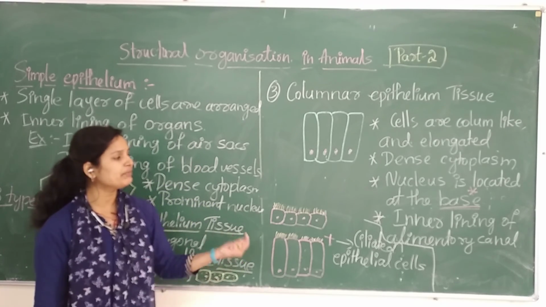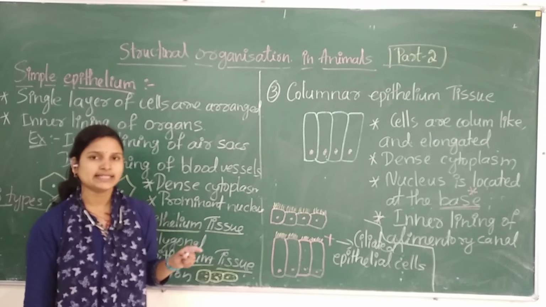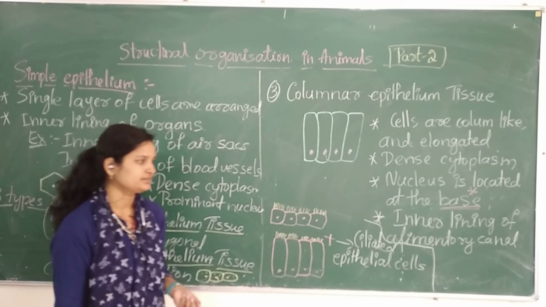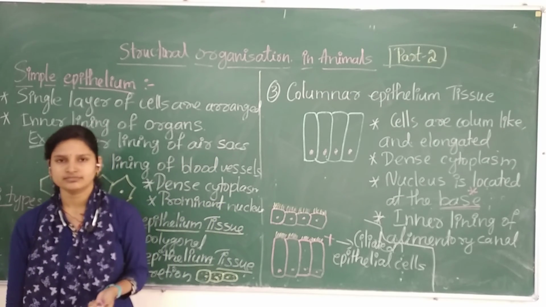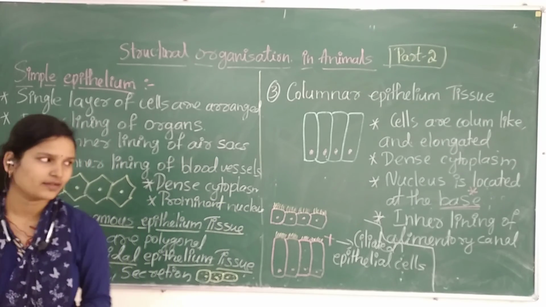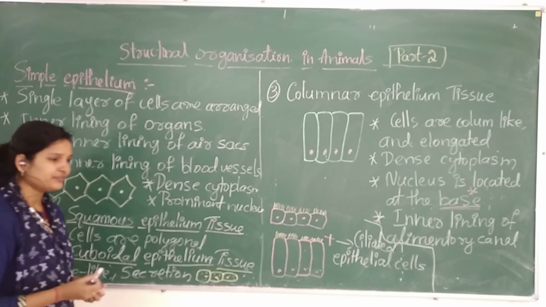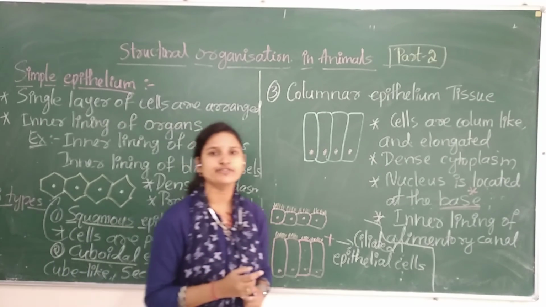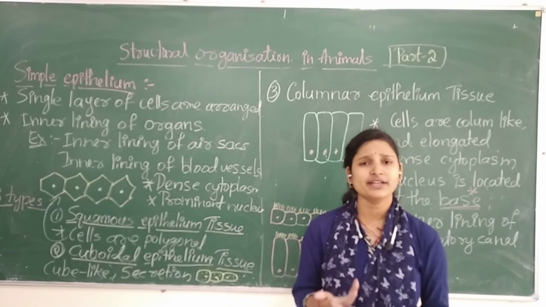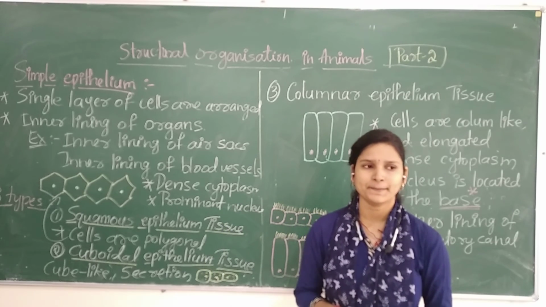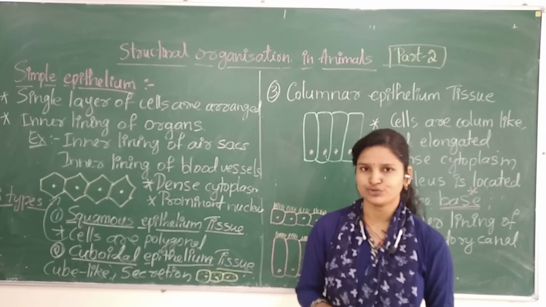So tell me, what may be the function of these ciliated epithelial cells? Protection. And then, very good. We have seen the structure of cilia a few days back. Why are those important? Locomotion.